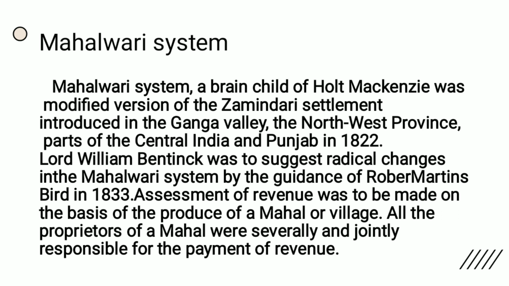Mahalwari system. The Mahalwari system, a brainchild of Mackenzie, a modified version of the Zamindari settlement, was introduced in the Gangetic valley, the northwest province, parts of central India and Punjab in 1822. The land included under this system consisted of all land of the villages, even the forest land. This was an important source of income for the British.